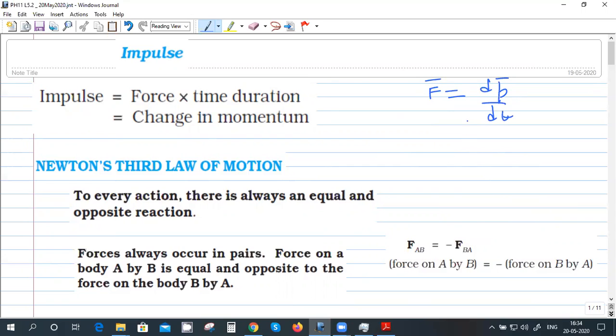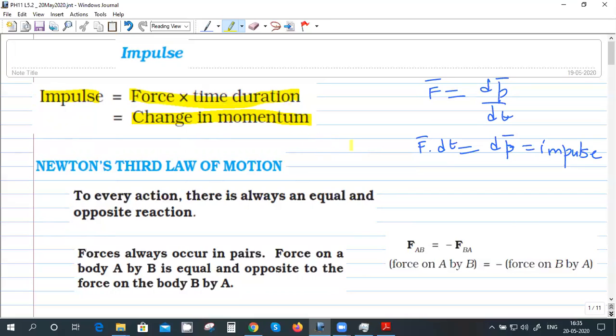So I can define another quantity, which is dp, which is force into time dt. So this quantity I call impulse. Impulse is change in momentum. So we define this new quantity called impulse, which is change in momentum, which is force into the time duration.